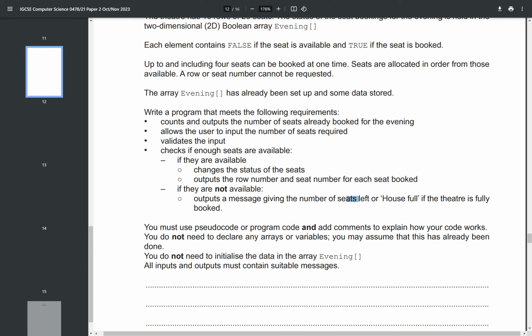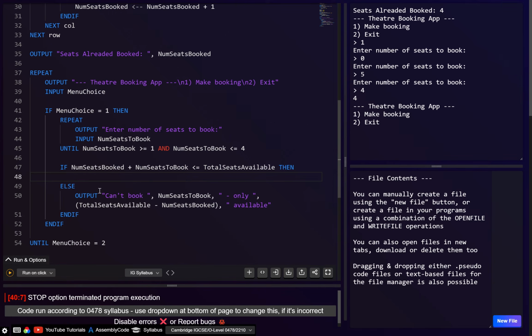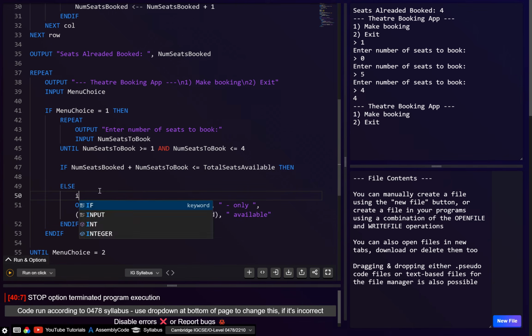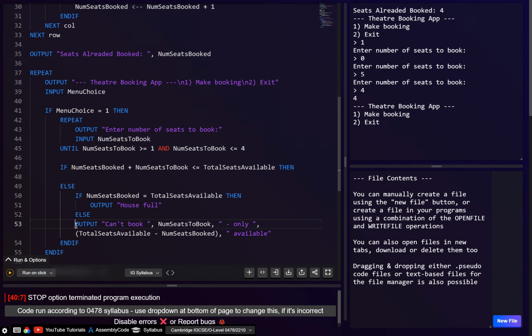Okay, so here they want 2 conditions. Let's have another if. So here we can go num seats booked, and if this is equal to the total seats available, then we're going to output house full. Else we're going to output, can't book 4 seats because only 2 available. Alright, I think that's fine.